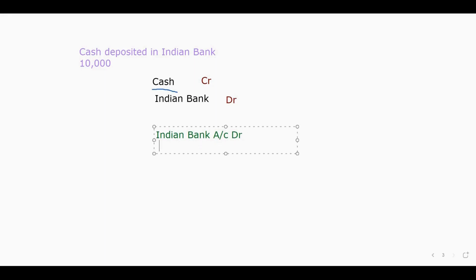Account Dr is common, and I'm starting the credit one in the middle of the first line. So, what should be entered in the credit? To cash account. Narration: being cash deposited. Narration is your choice, but it should always start with 'being'.